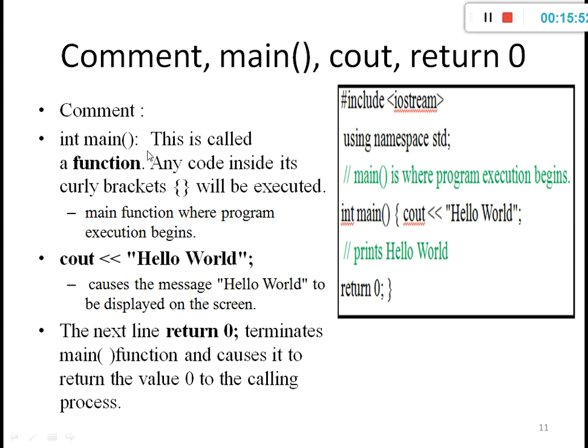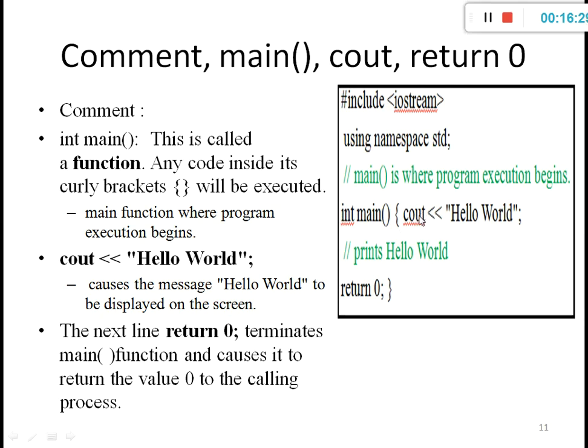Then int main, this is called a function. Int main is a function. Any code inside its curly brackets will be executed. Every program contains a main function. By default we mention it with the int data type. Then it runs some statement, that is cout hello world. This main function will be executed. Whenever we compile or run this program, it starts with this.